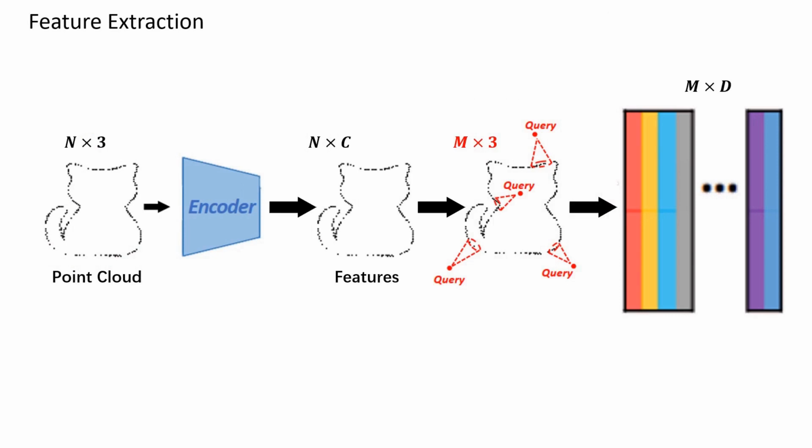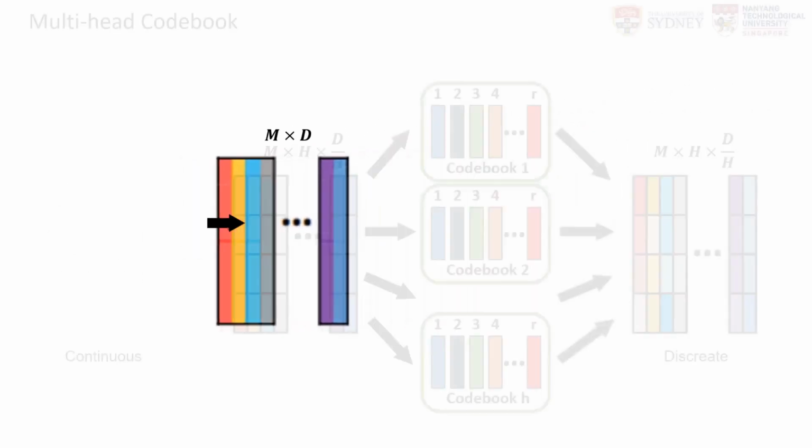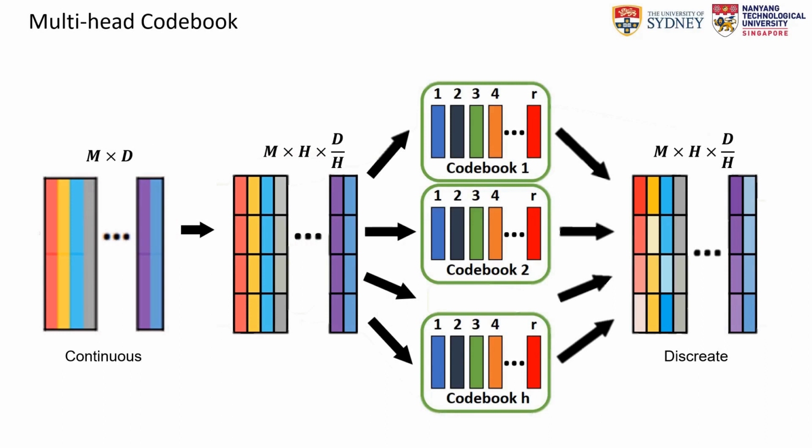In the feature extraction module, we encode the input point cloud into point features. For query points, we sample their nearest key points and extract features based on their positions to obtain query embeddings. Given the continuous query embeddings, we identify their closest codes from the multi-head codebook to obtain discrete features.